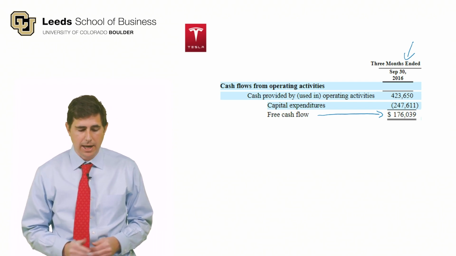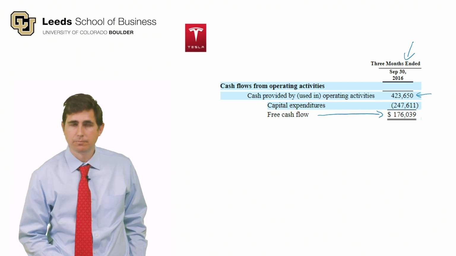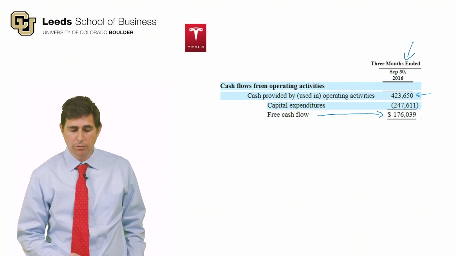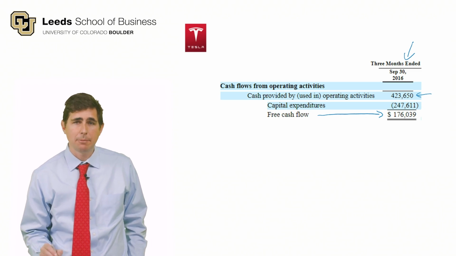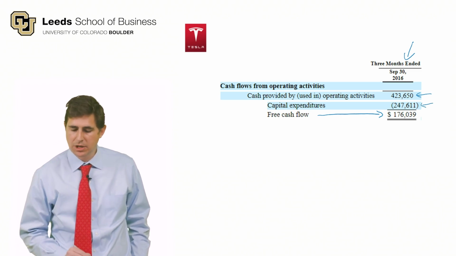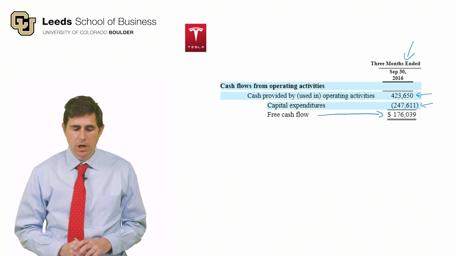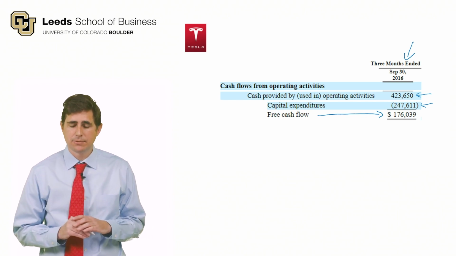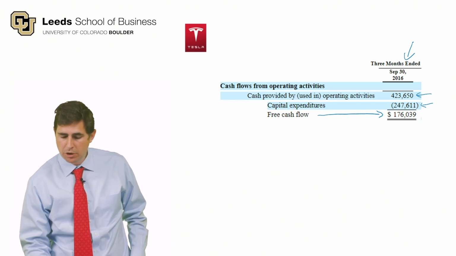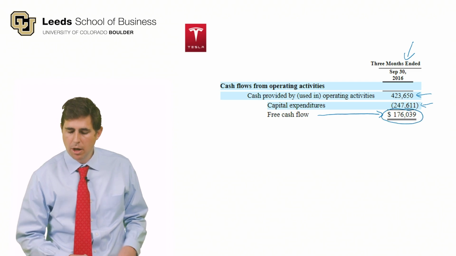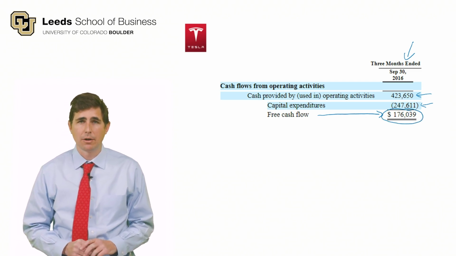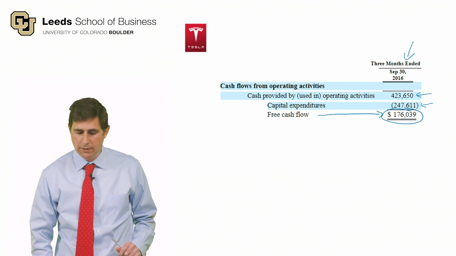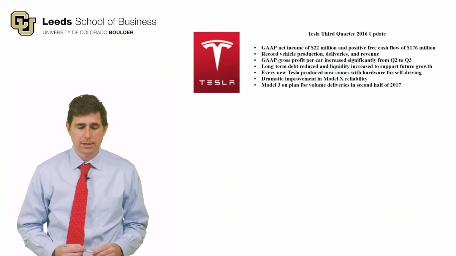Free cash flow is defined as cash from operating activities, which you can see is positive $423 million in the case of Tesla in this quarter, minus capital expenditures. And you can see that's a cash outflow in that current quarter. So if you take operating cash flow minus capital expenditures, you get positive free cash flow this quarter of $176 million. And Tesla was particularly proud of this.